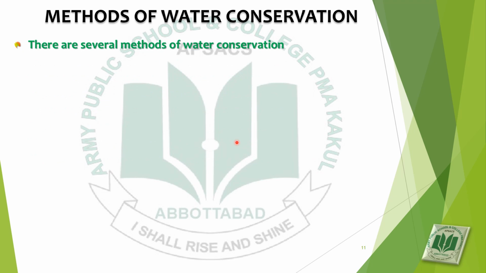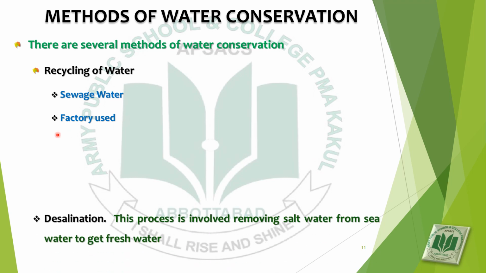Methods of water conservation. There are several methods of water conservation. The first method is recycling of water. Sewage water can be recycled to be fit for human use. Factories should use recycled water to wash equipment and machinery.